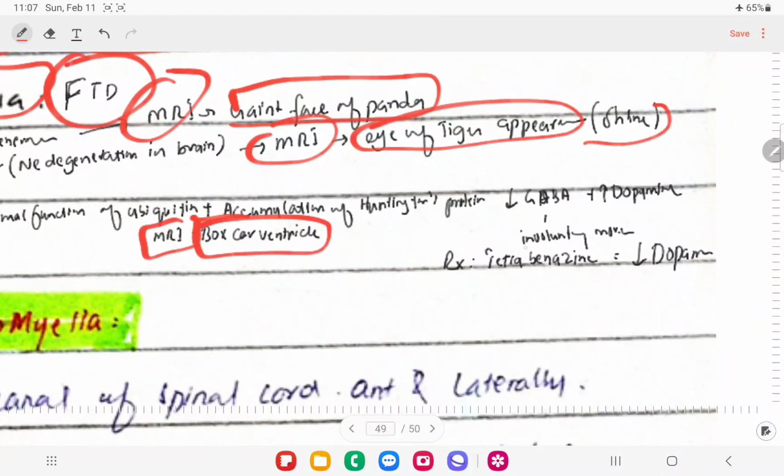And the treatment is tetrabenazine, right? So in Huntington there will be increased dopamine, while in Parkinson disease there is decreased dopamine. So tetrabenazine is going to decrease the dopamine, right?